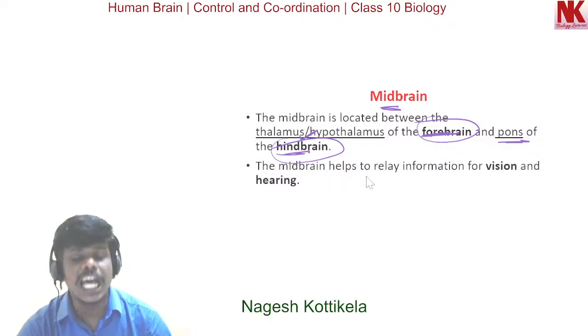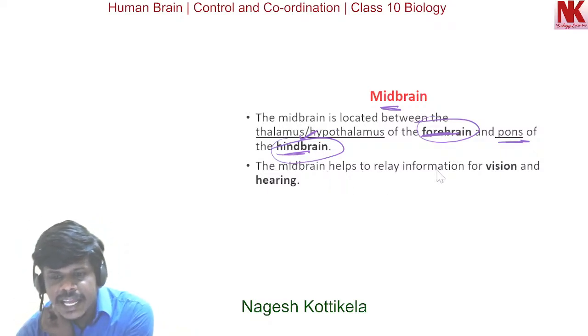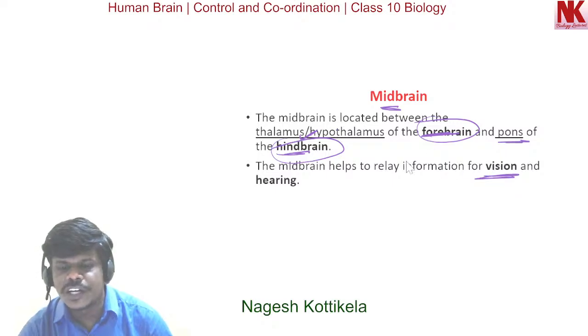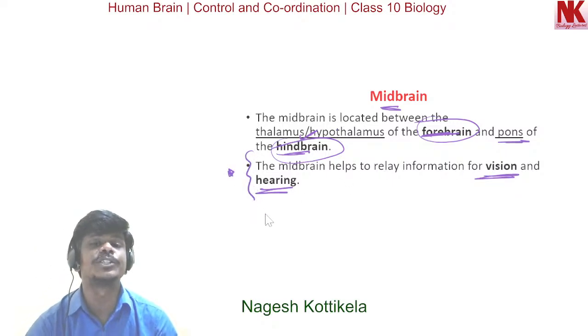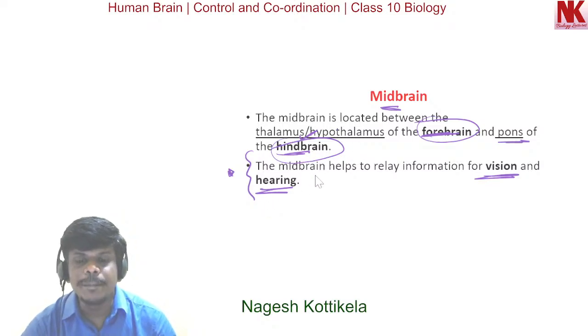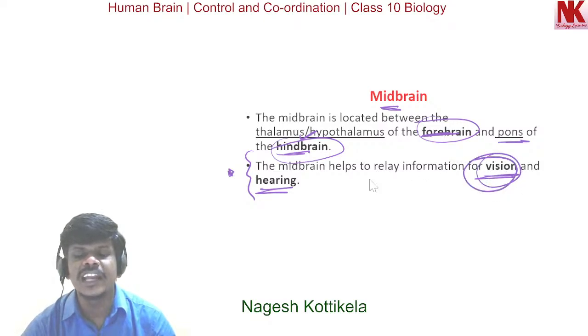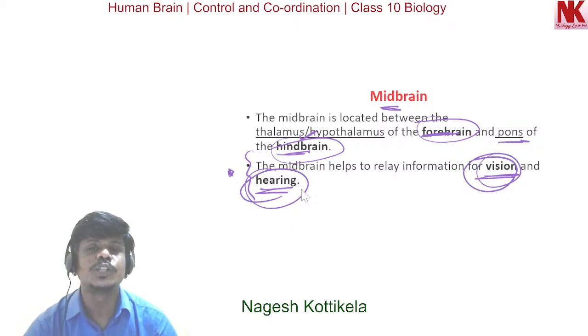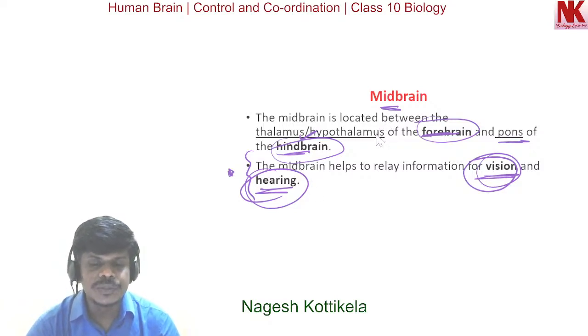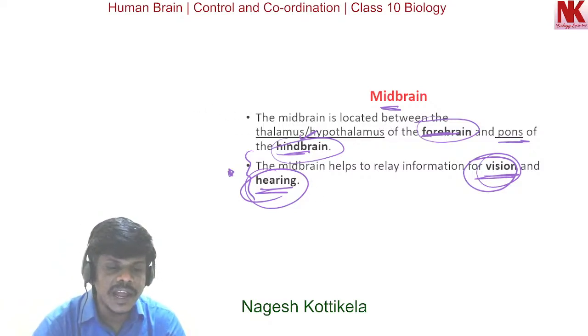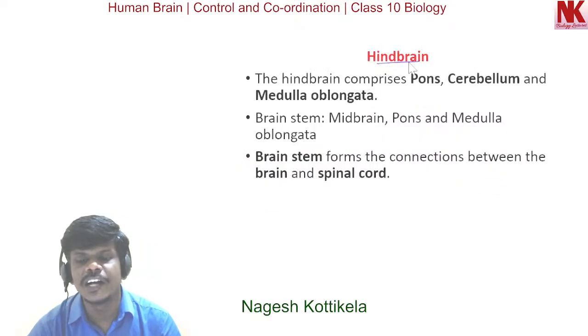Now the functions. The midbrain helps to relay information for vision and hearing. This is one of the important aspects. I repeat this once again: the midbrain helps to relay information for vision and hearing. So these are the functions of the midbrain. Now moving to the next, the hindbrain part.